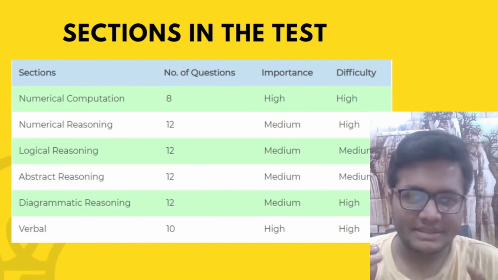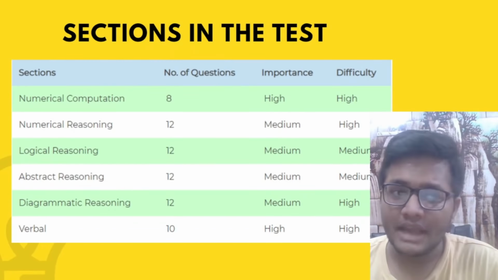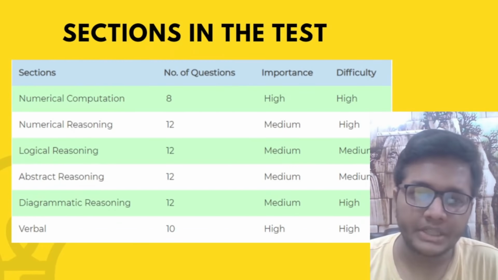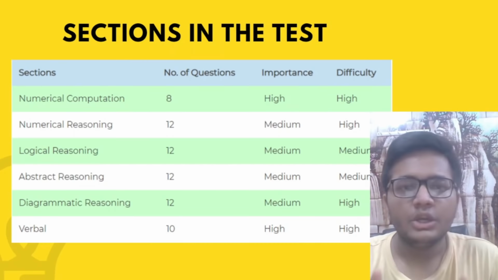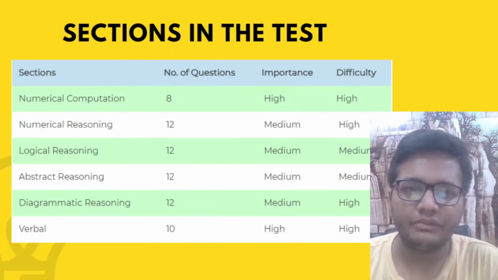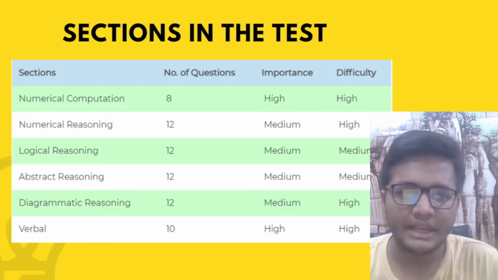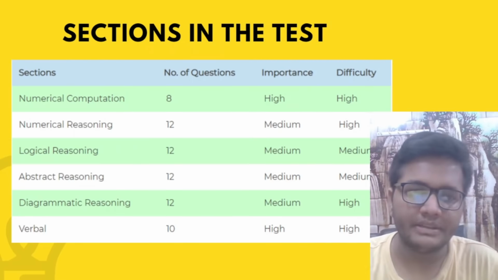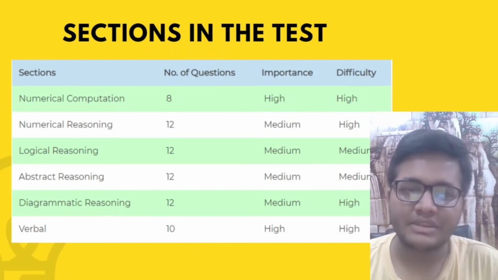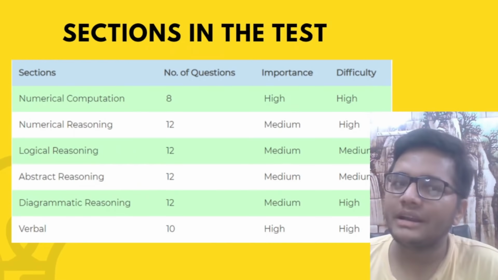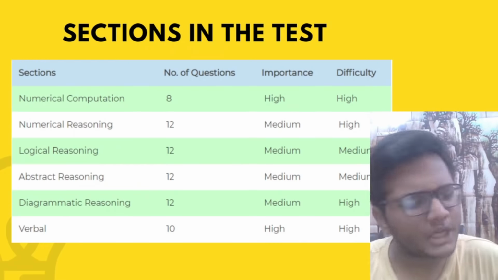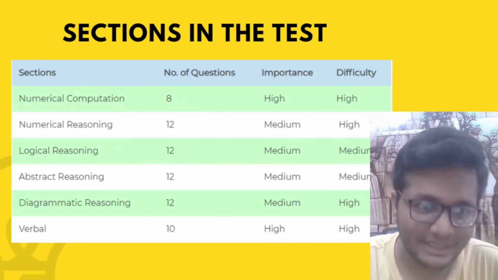Now talking about the sections of the test, different sections of the test have these topics: numerical computation, numerical reasoning, logical reasoning, abstract reasoning, diagrammatic reasoning and verbal reasoning. You can see the number of questions that they have given each of these rounds, like 8 questions in numerical computation, 12 in reasoning, 12 in logical, 12 in abstract and 12 in diagrammatic and 10 in verbal. We'll talk about which all things are important from these particular sections and what type of questions can you expect in these sections in the next slides.